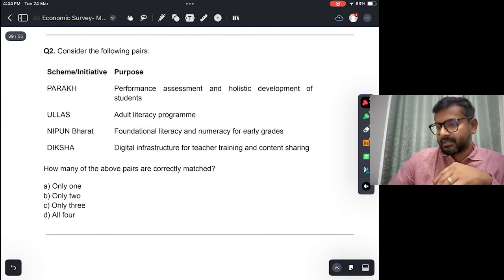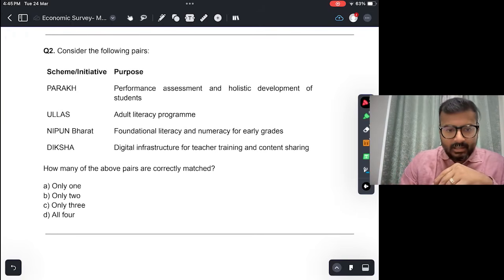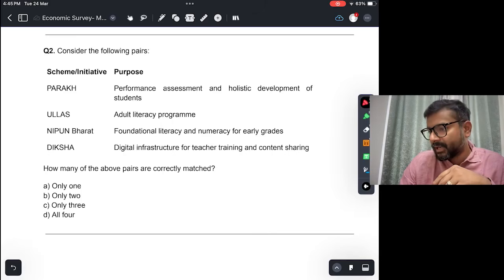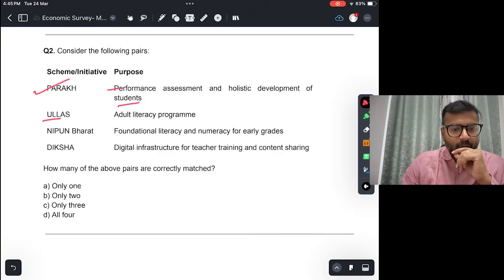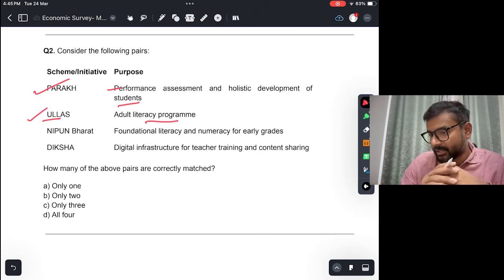Consider the following pairs. So schemes दिया हुआ है, purposes दिया हुआ है. Parak is performance assessment and holistic development of students. This is correct. Ullas is for adult literacy program. Again, this is correct. The full form of Ullas is Understanding of Lifelong Learning for All in Society. So this is also correct.